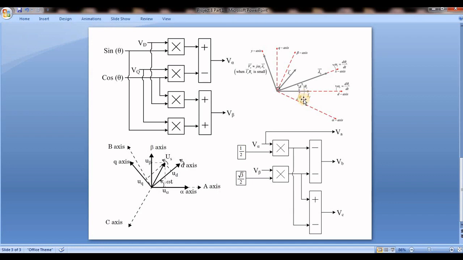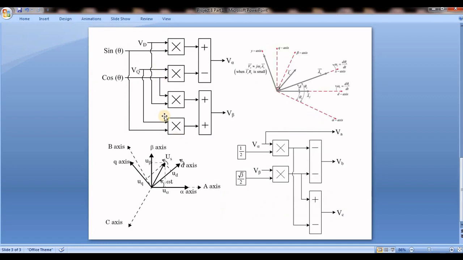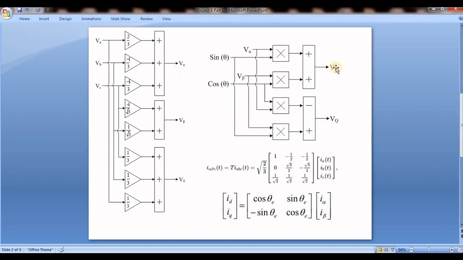But you should not change the matrix over from this transformation to this transformation. Clearly, these two are the DC components and these two are the phase components. Don't think that dq is the phase. This is not two-phase, this is the phase. Alpha beta is the phase and these two are the DC components.